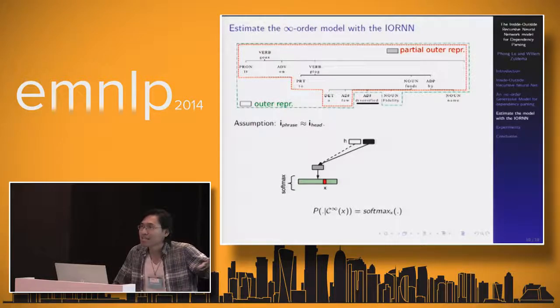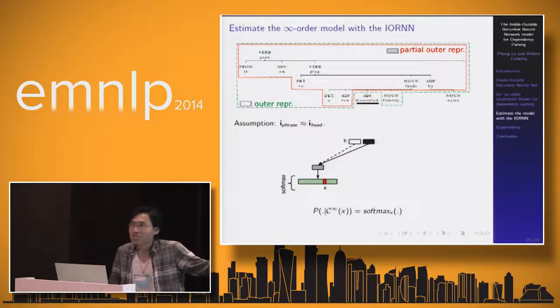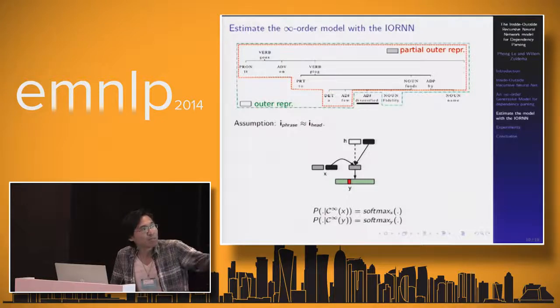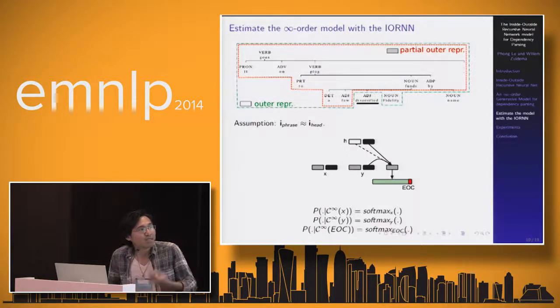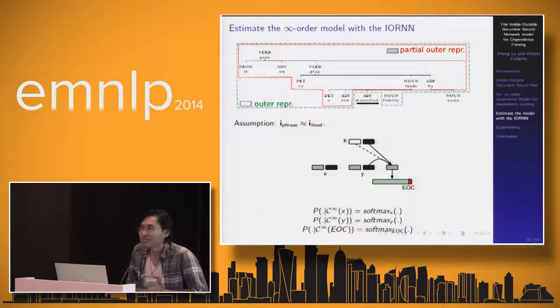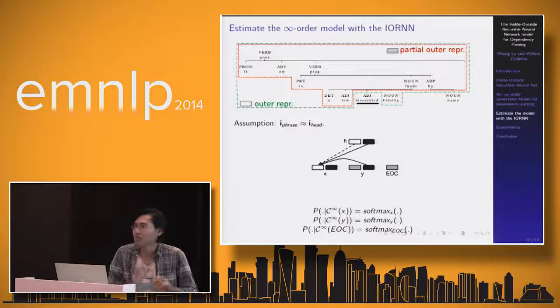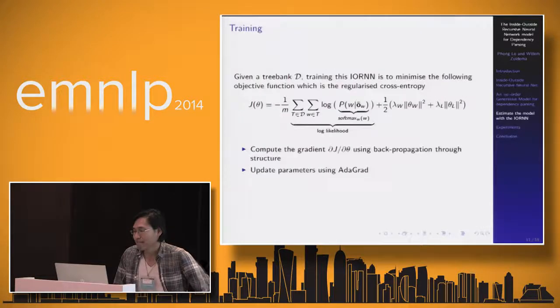Now, assuming that we generate the token X, we then compute the partial outer representation for the second dependent. And finally, we generate the end of children token. And now we go back to compute the outer representation for each dependent.